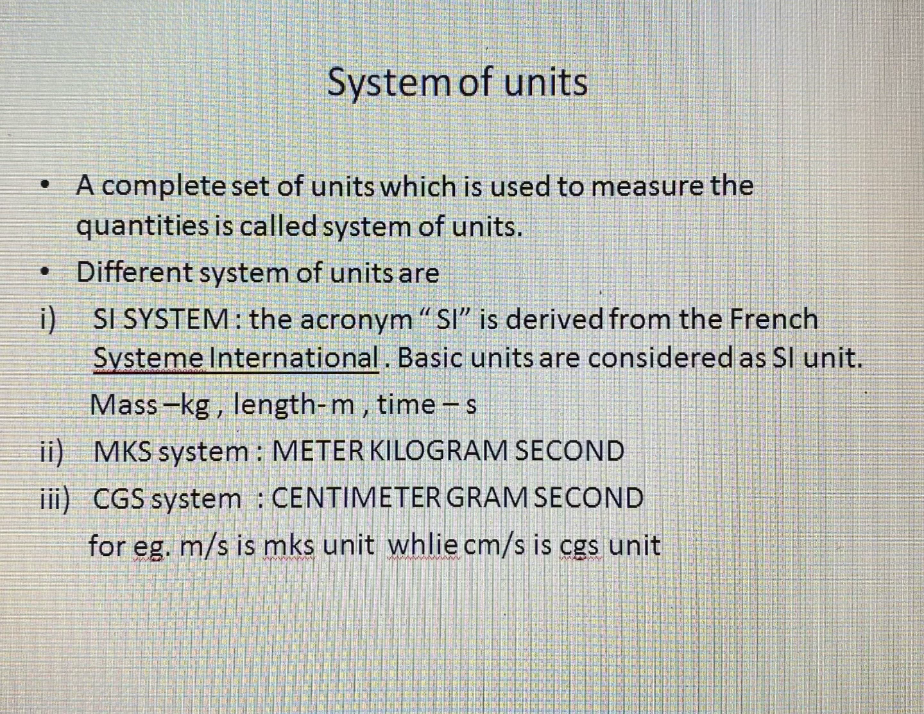For example, meter per second. Here you can see meter and second is there, so it is which kind of unit? MKS unit. But if we consider centimeter per second, then here you can see a centimeter is there and second is there, so it is a CGS unit. You can be given MKS unit and you are asked to find its CGS unit, or you can be given CGS unit and you are asked to find its MKS unit also.